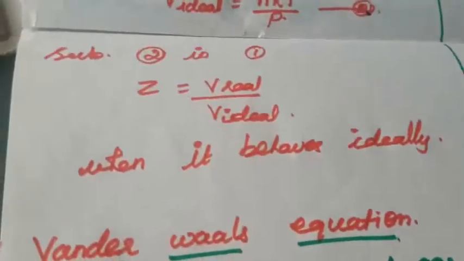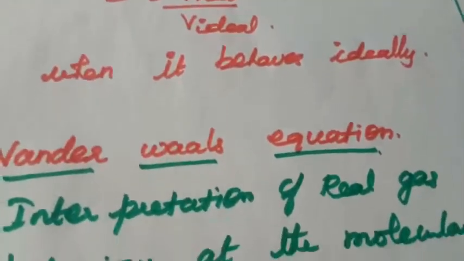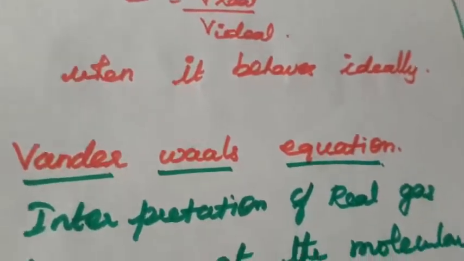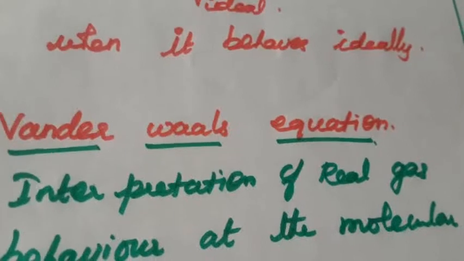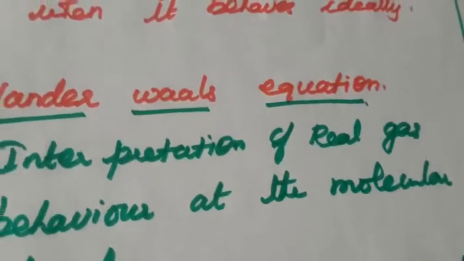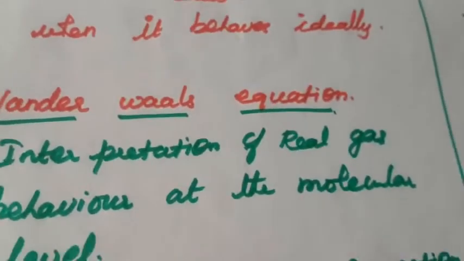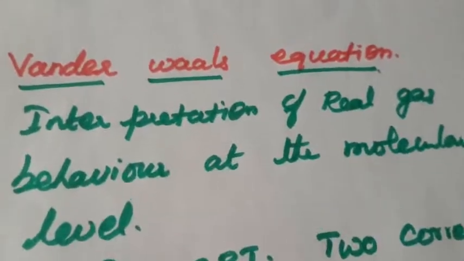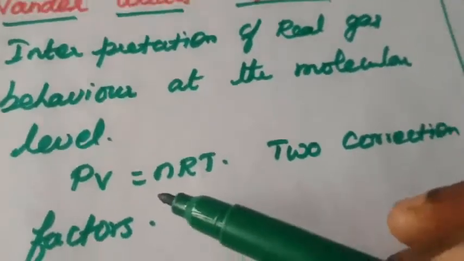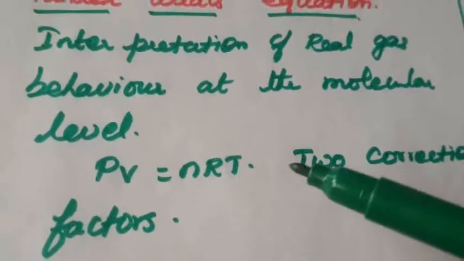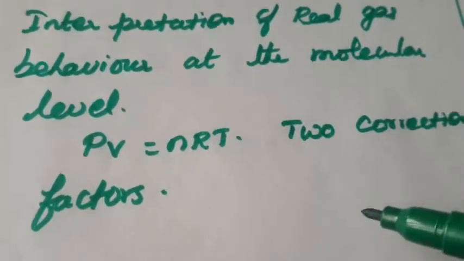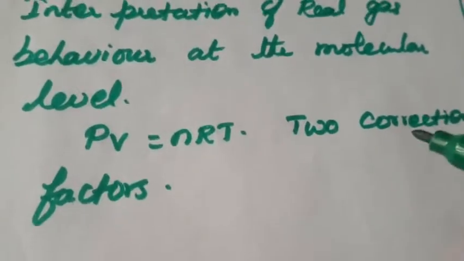So next is another important question, the Van der Waals equation. What is meant by the Van der Waals equation? Van der Waals mathematically analyzed the real gases, with an interpretation of real gas behavior at the molecular level. He modified the ideal gas equation, PV is equal to nRT, to introduce two correction factors. What are the two correction factors? The volume correction factor and the pressure correction factor.